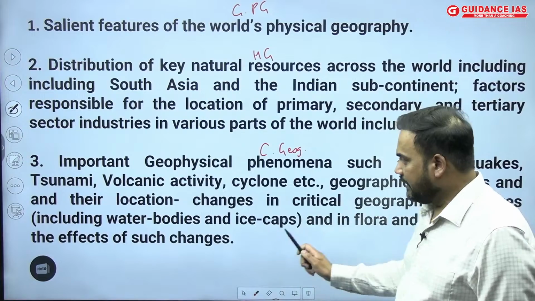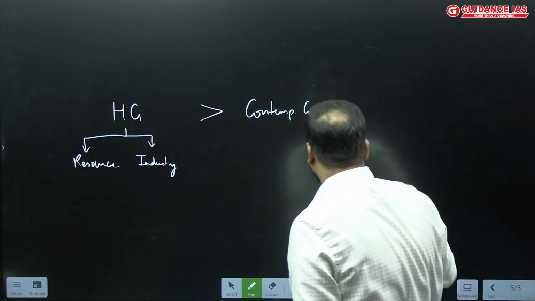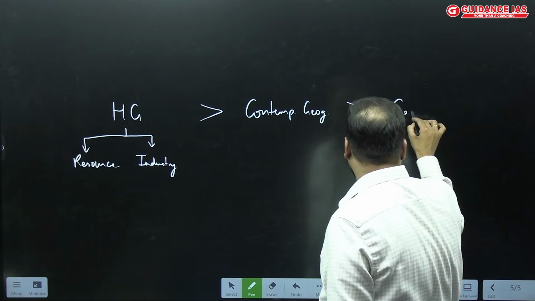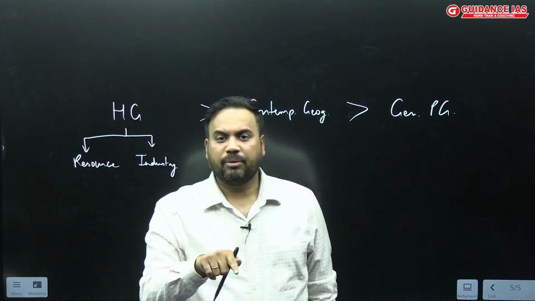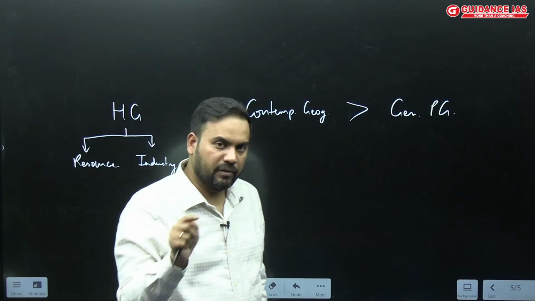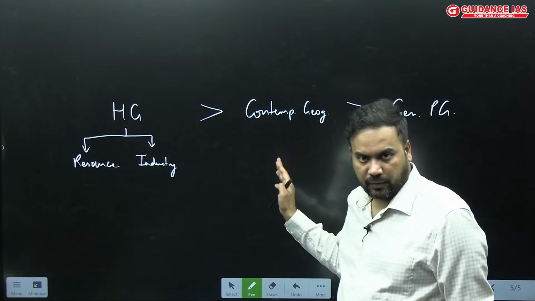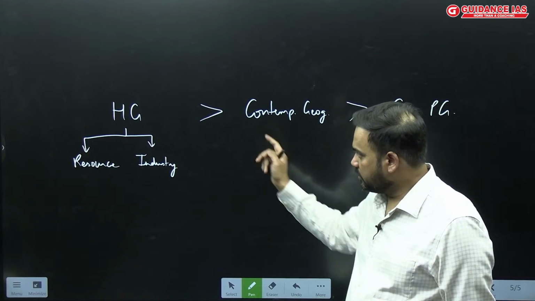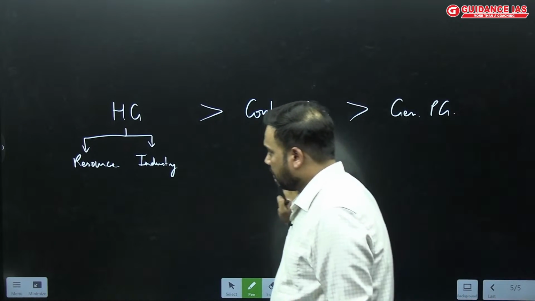This is the area from where a large number of questions have been asked, and then there is your general physical geography. So when we are preparing, accordingly we will be giving weightage to the preparation of geography. This is how you should be preparing this part.